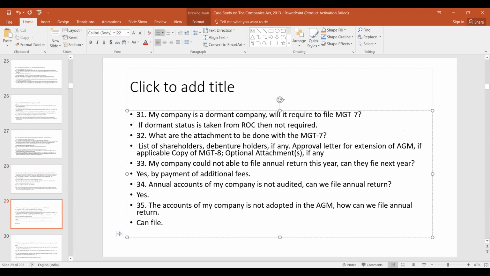optional attachments. My company was not able to file annual return this year. Can they file it next year? Yes, but after payment of additional fees. Annual accounts of my company are not audited. Can we file annual return? Yes. The accounts of my company are not adopted in the AGM. How can we file annual return? You can still file.